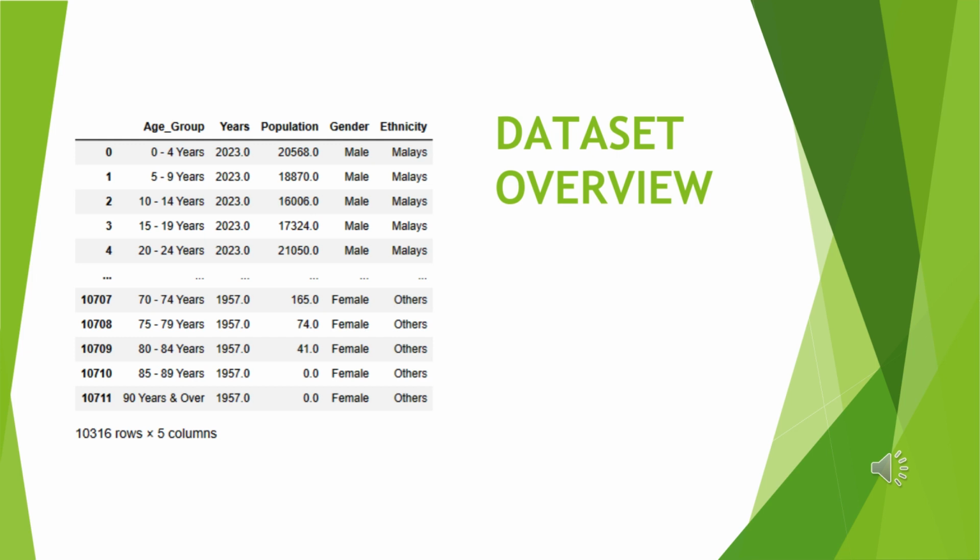And in the fourth column, we have gender, which classifies as male or female. And in the last column, that is ethnicity. The three major ethnic groups are Indians, Chinese, and Malays. And population represents the respective population based on the gender, ethnicity, year, and age group.